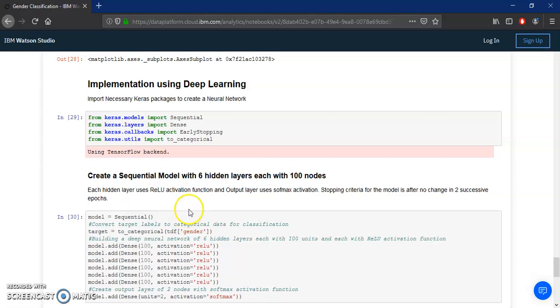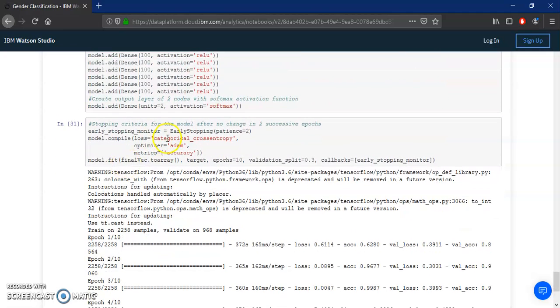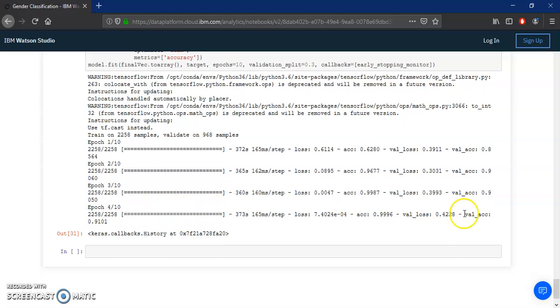This is the implementation using deep learning. I applied a sequential model of 6 hidden layers with 100 nodes each. Here we can see the accuracy is much better than the model implemented with sklearn. You can see the accuracy to be 91%.